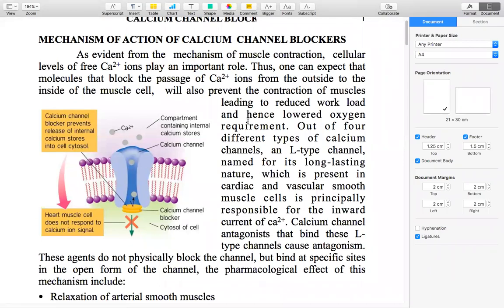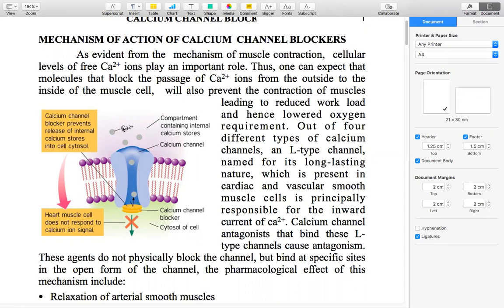Actually, we know from muscle contraction that the calcium ion plays an important role, right? Take a cell, for today a cardiac cell or any vascular smooth muscle. This is the cell membrane, the plasma membrane, with the cytosol inside and the extracellular part outside.